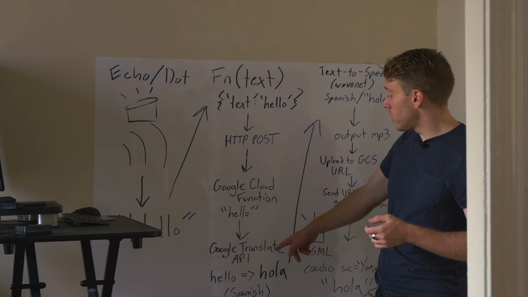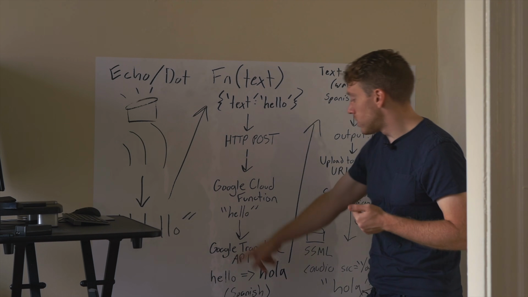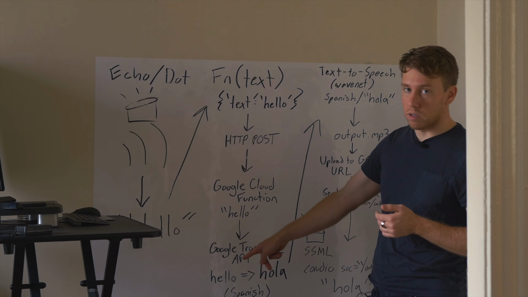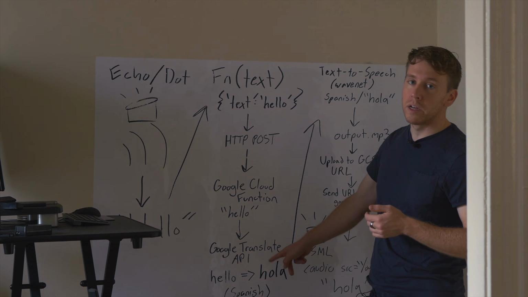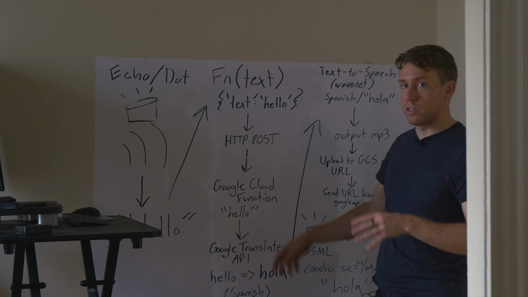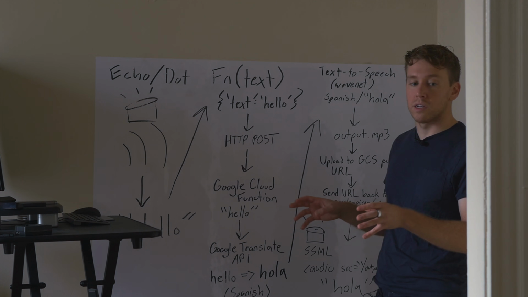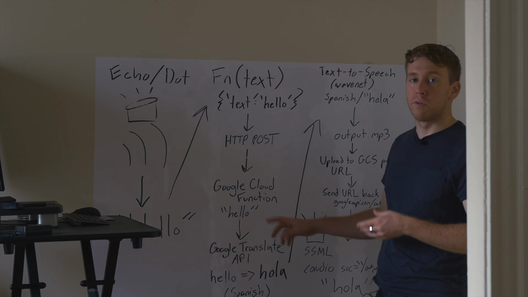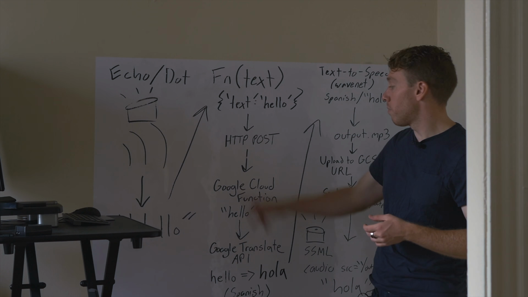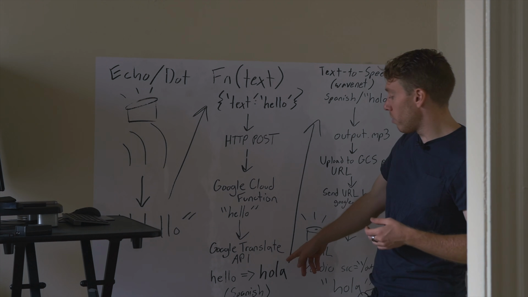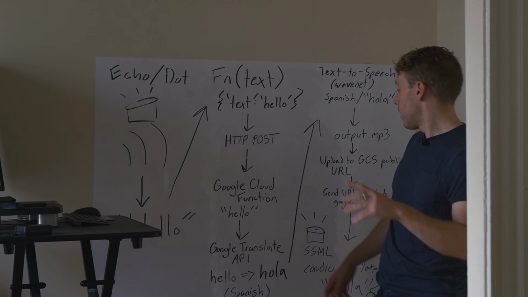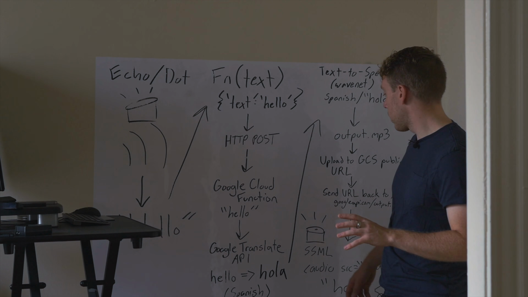So the first thing is we call the Google Translation API. We say we want Spanish, we're in English, we have the word hello, give me the result. And it's going to say hola. Hola is the equivalent in Spanish. Great. But that is not sufficient, just the freeform text translation, that is not sufficient for Alexa to then speak in native tongue hola back to the end user. Because it doesn't know that hola is Spanish. It's going to try to pronounce that in English. It's going to say hola, which is close, but it's not going to get the proper intonations and accents.